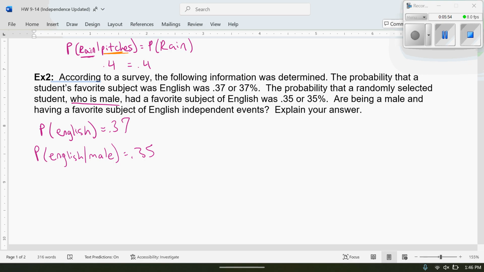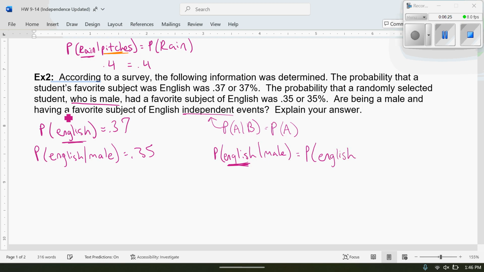Are being a male and having a favorite subject of English independent events? So as soon as it says independence, you know the formula is the probability of A given B equals the probability of A. We have the probability of English given you are a male. What comes first has to be by itself. So we're going to set this equal to the probability of English. And we're going to ask ourselves, does being a male change the probability of you liking English?